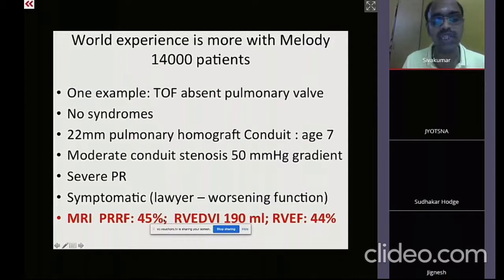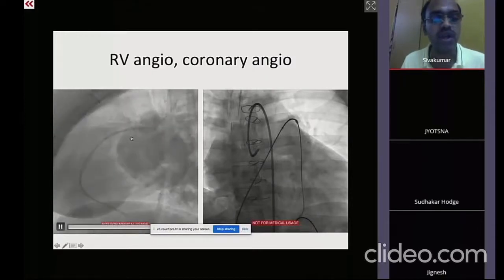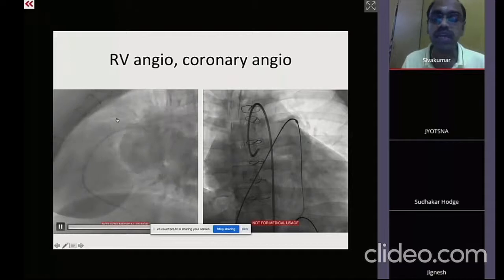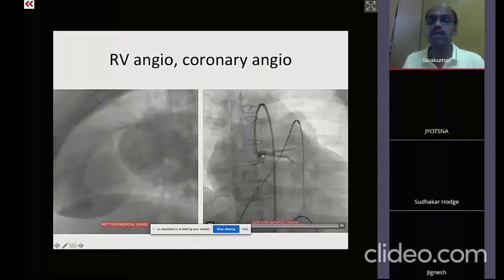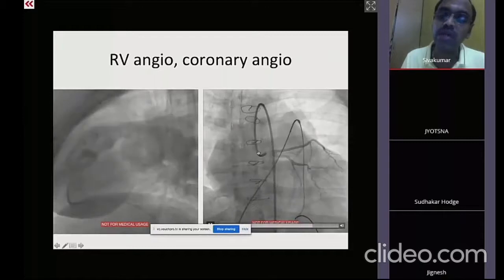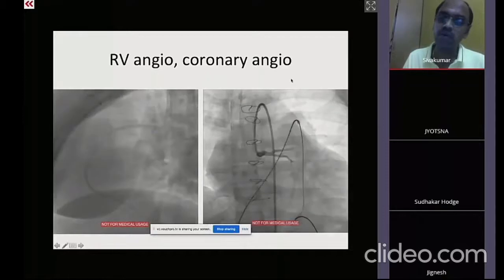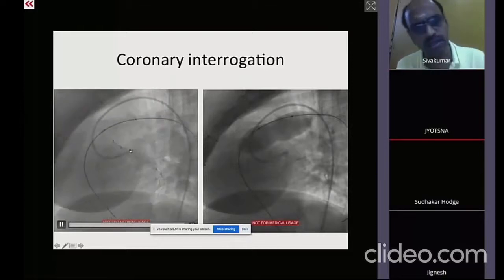So multiple indications. Symptomatic. Regurgitation is a lot. The RV volumes are a lot. So you can appreciate here, this is the free pulmonary regurgitation. The catheter is rocking across, and this is the small conduit. You can appreciate the conduit here. And the moment the conduit is seen, the first step that we need to do will be to assess the coronary arteries, because the coronary arteries sometimes may be compressed when you are stenting this conduit. So with the left coronary artery catheter hooked into the LMCA, we position the balloon and we inflate the balloon. One fundamental question here: you put the pigtail to take the angiogram? Yes.